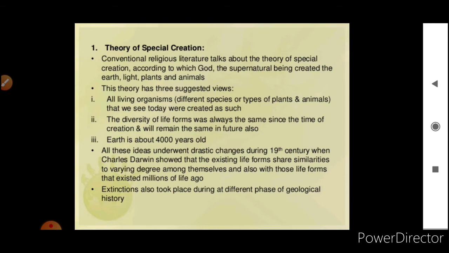All these ideas underwent drastic changes during the 19th century when Charles Darwin showed that the existing life forms share similarities to varying degrees among themselves and also with those life forms that existed millions of years ago. Extinctions also took place during different phases of geological history. So we can't say that all living organisms that we see today were created as such.